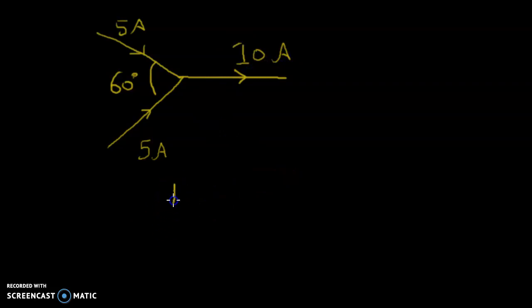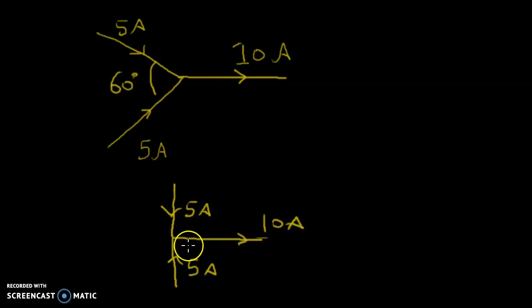Say this is one wire and this is another wire. 5 ampere coming here, 5 ampere coming here, and they go through. It's not like this point becomes 0 ampere. No, they merge and become 10 ampere. So they add just like scalar quantities, not like vector quantities.